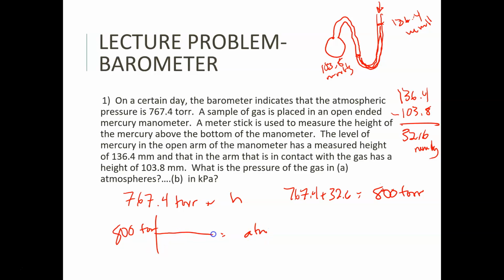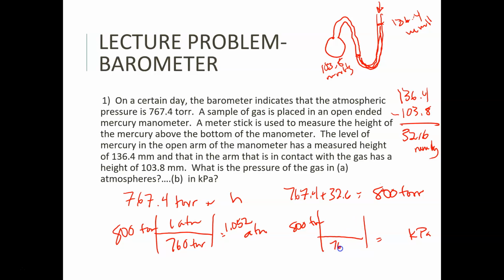So we've got to take 760 torr, 1 atmosphere, and we get 1.052 atmospheres. Now, if we want it in kPa, very similar. We have 800 torr. We want to know kPa.